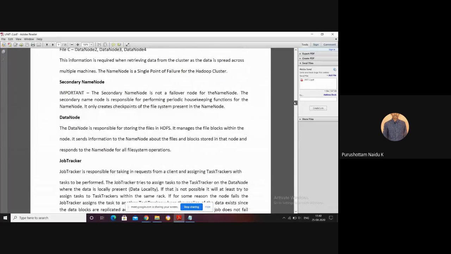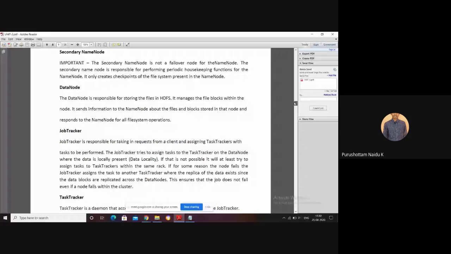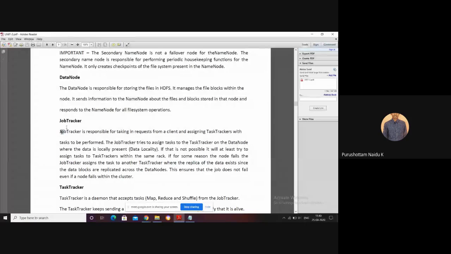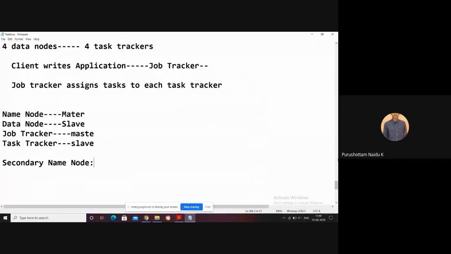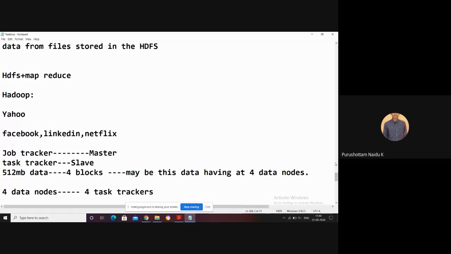Now, one more thing: the job tracker assigns tasks to the task tracker, which performs them. One of the advantages of Hadoop is that the application moves to the data. In earlier traditional systems, the data is moved to the application.